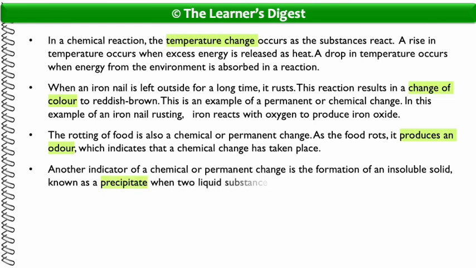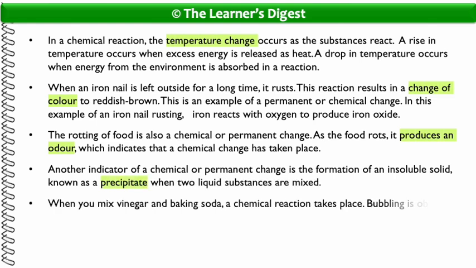When an iron nail is left outside for a long time, it rusts. This reaction results in a change of color to reddish-brown. This is an example of a permanent or chemical change. In this example of an iron nail rusting, iron reacts with oxygen to produce iron oxide. The rotting of food is also a chemical or permanent change. As the food rots, it produces an odor, which indicates that a chemical change has taken place.